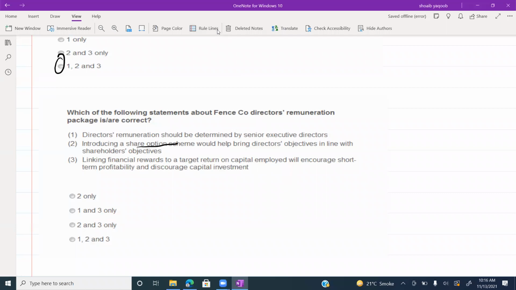Guys, let me explain with my example. I'm working in a commercial bank in Pakistan. Recently, my company has given me an employee share option scheme. In that share option, for example, I get 10,000 share options. What is that?